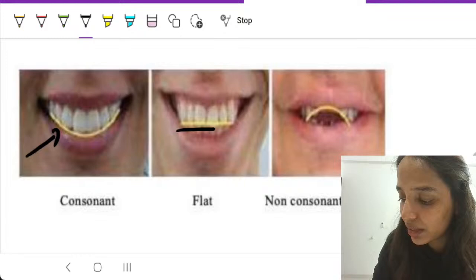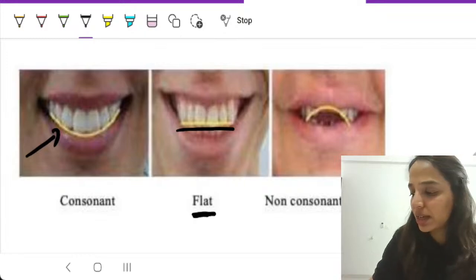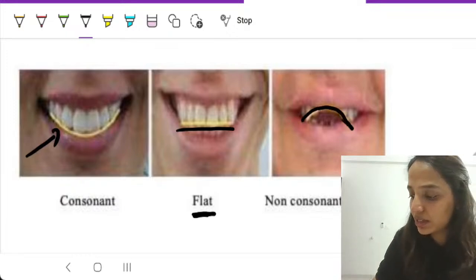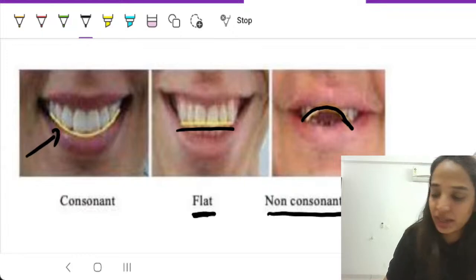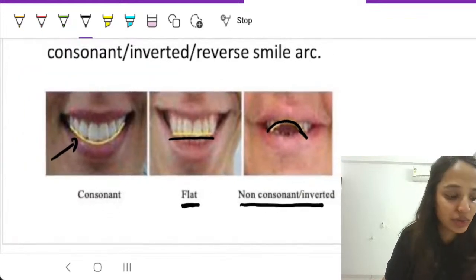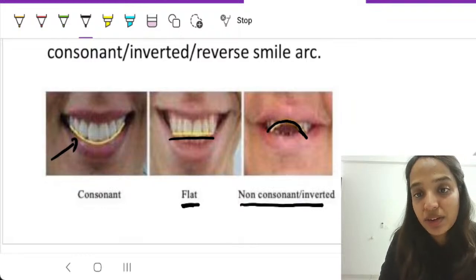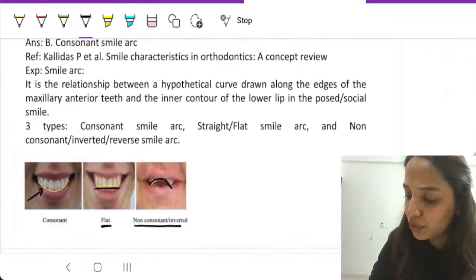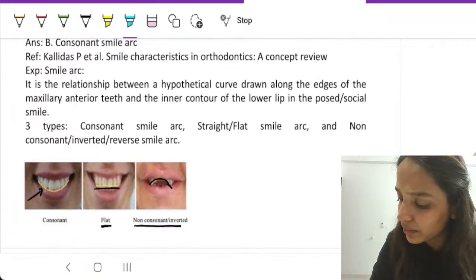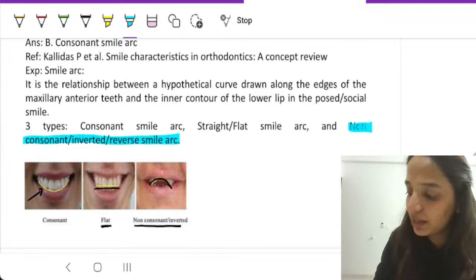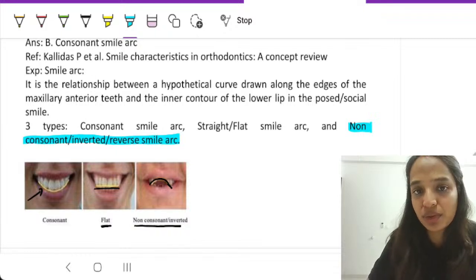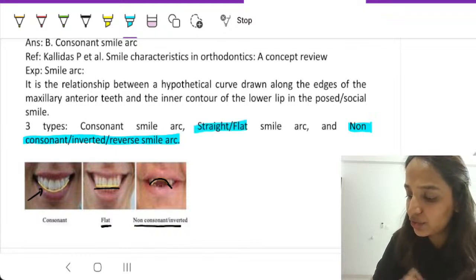If it is horizontal like this, it is called as a flat smile arc. And if it is reverse, which means that the centrals are placed upwards and the canines are downwards, then it is called as a non-consonant or an inverted smile arc, or also it is called as a reverse smile arc. So these are the different names. Now from here, what you can remember are these synonyms of it. It is called as a non-consonant also, inverted also, reverse also. It is also called as a flat or a straight smile arc.